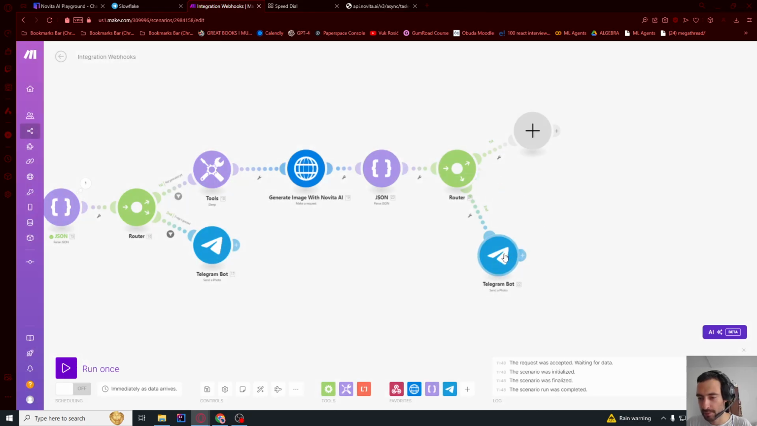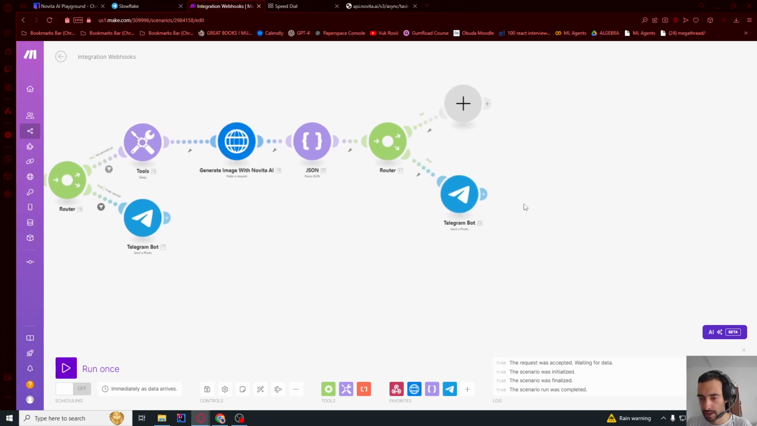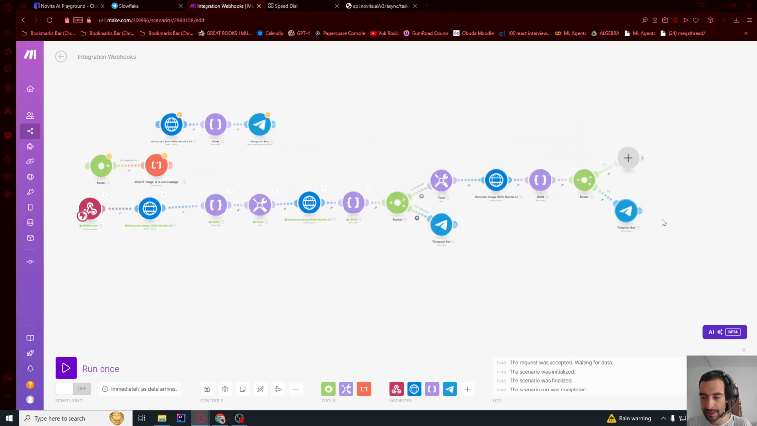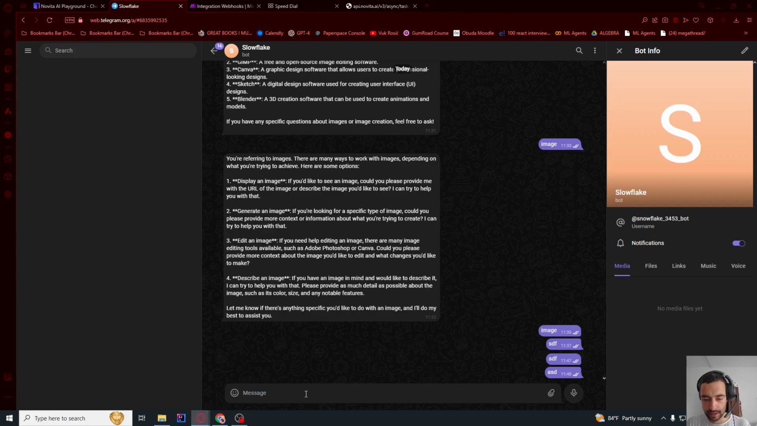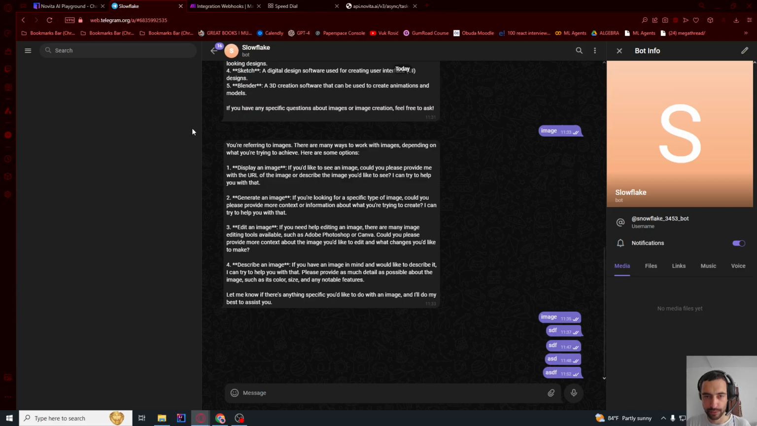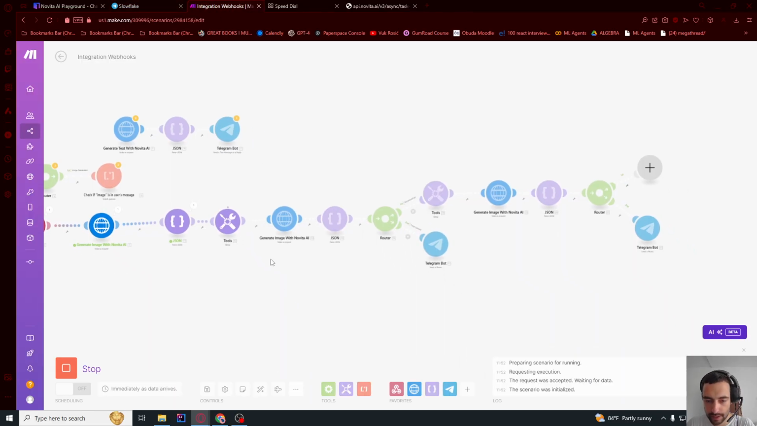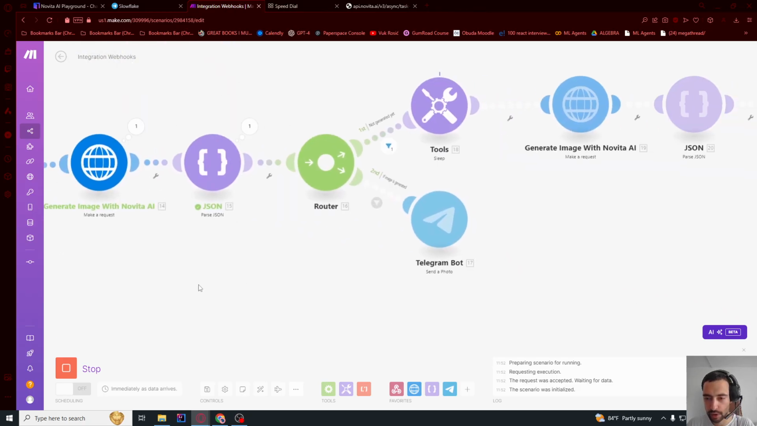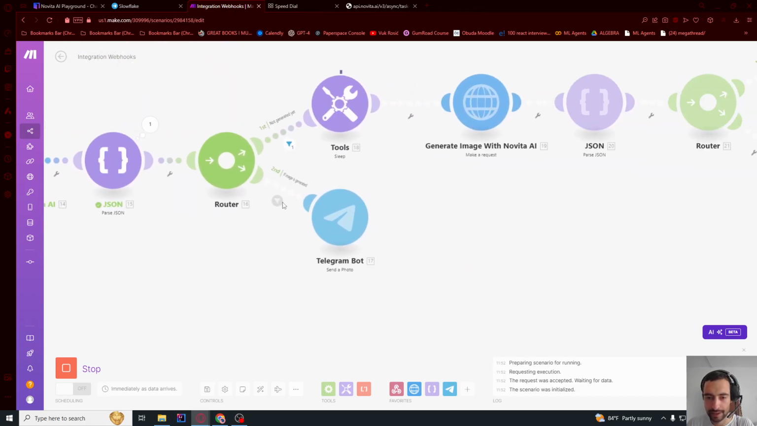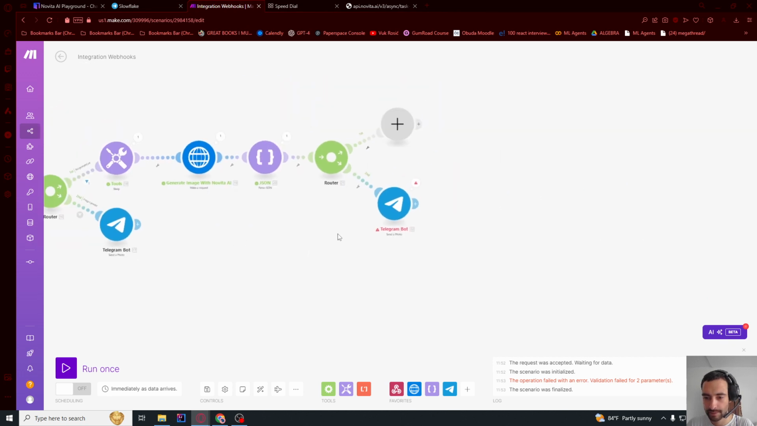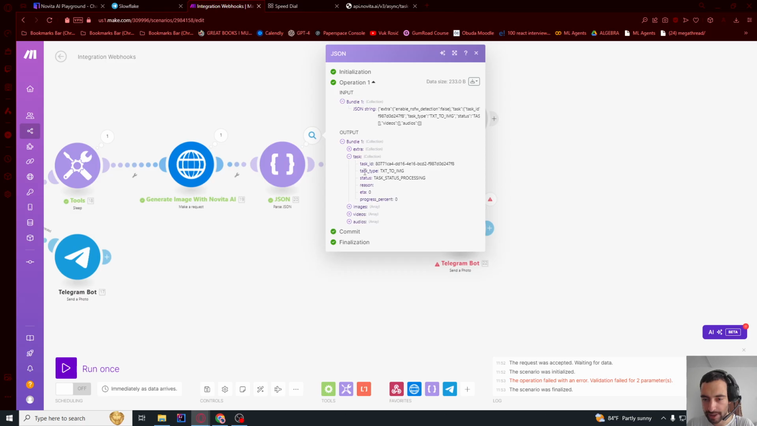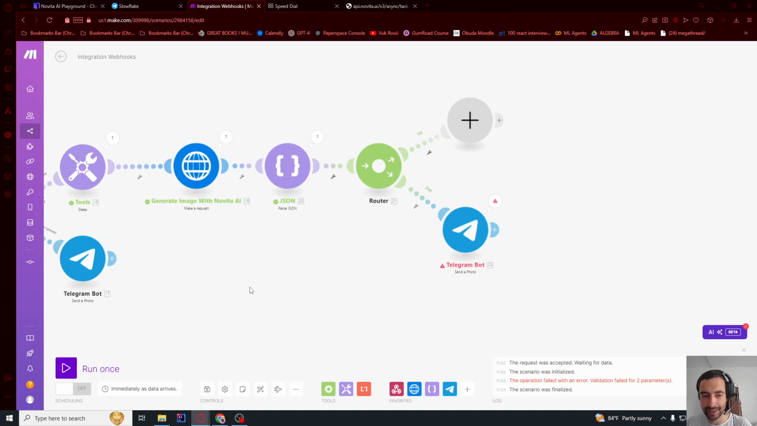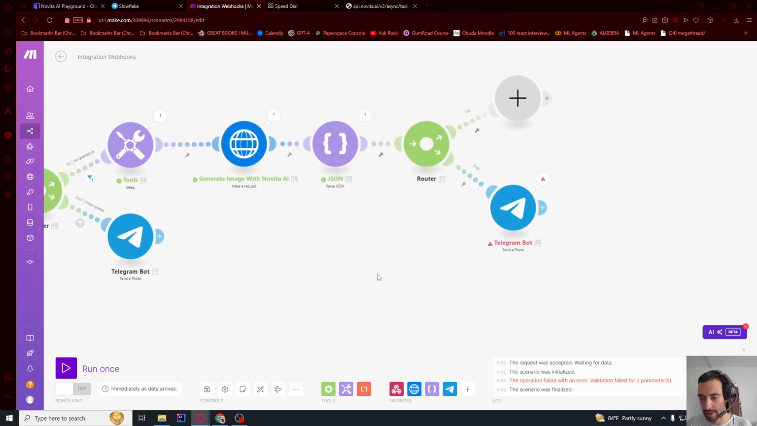So let me delete this module. Let's leave it like this for now. Let's save and run once, and then let me just send whatever. So it's gonna wait for a few moments. It didn't generate, so it went up here. And now if I go here to the task, it's still processing, so it still didn't generate after a few more seconds.